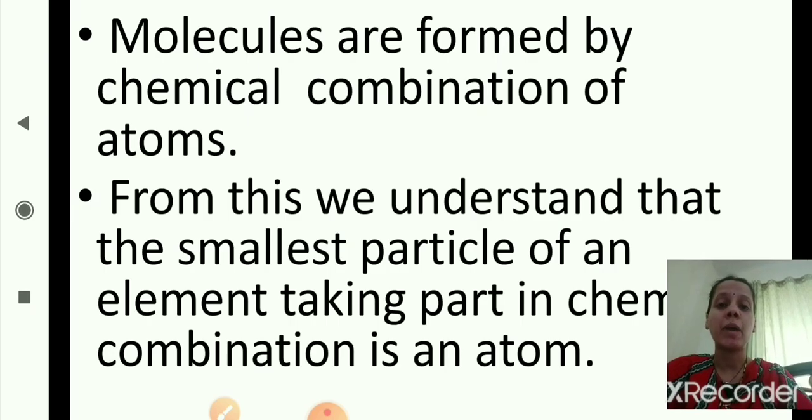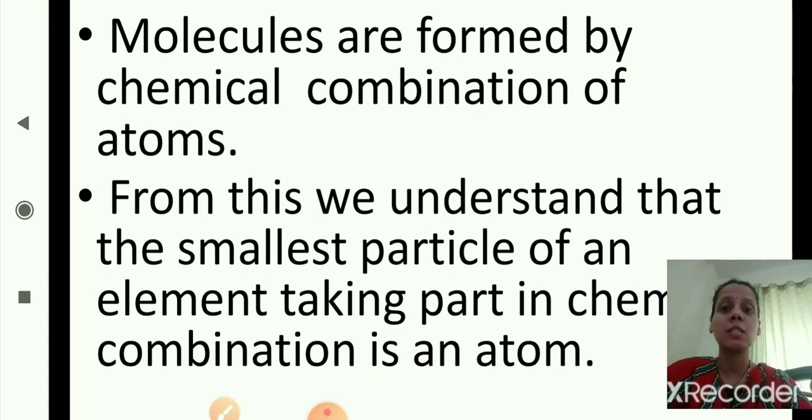Molecules are formed by chemical combination of atoms. From this we understand that the smallest particle of an element taking part in chemical combination is an atom. So elements are made up of atoms. I hope we are clear with this.